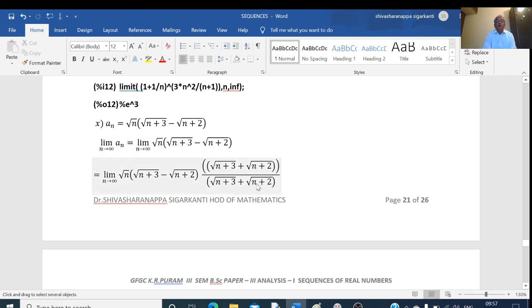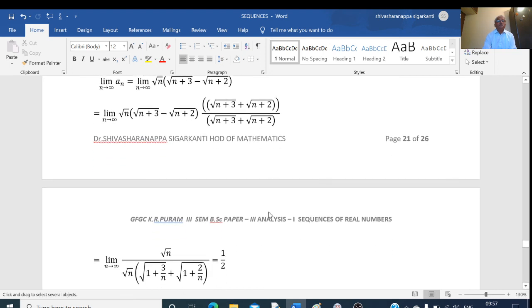Numerator: this is a minus b into a plus b, which is a square minus b square. A square is n plus 3, minus b square, n plus 2. So n gets cancelled, and 3 minus 2 is equal to 1. The numerator is root n into 1, which is root n.